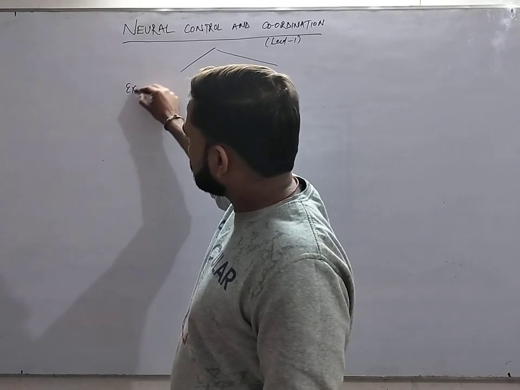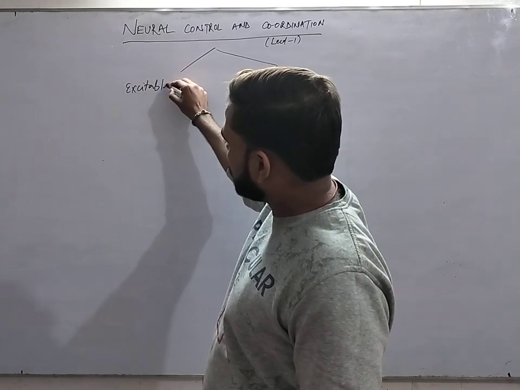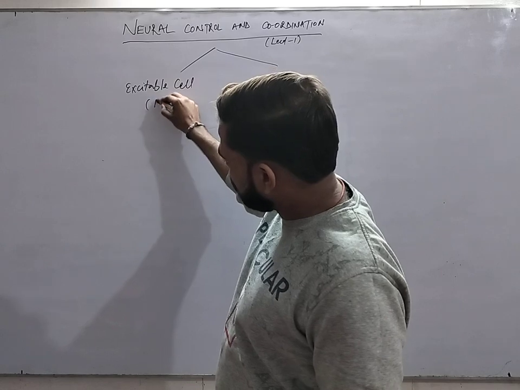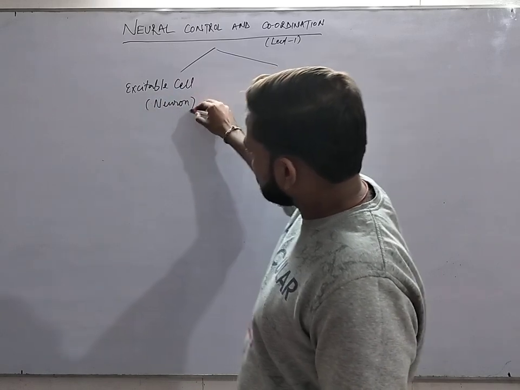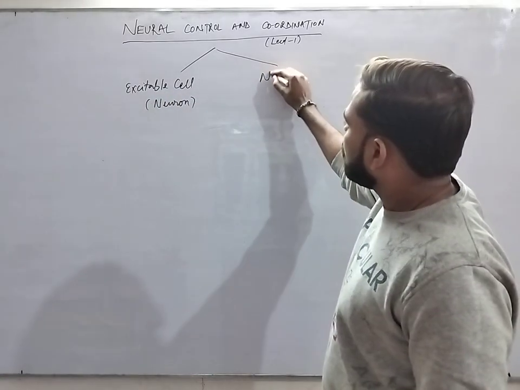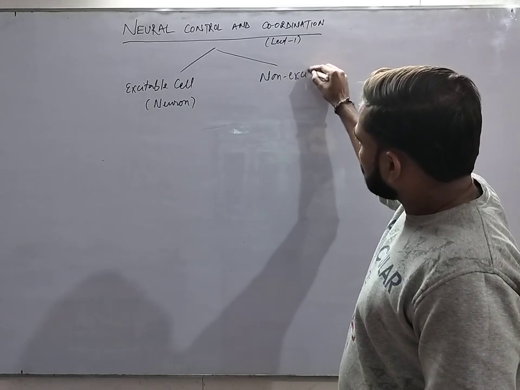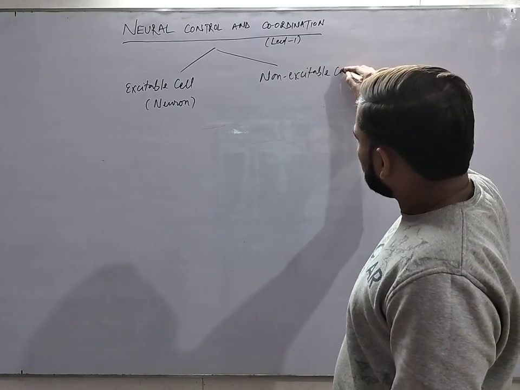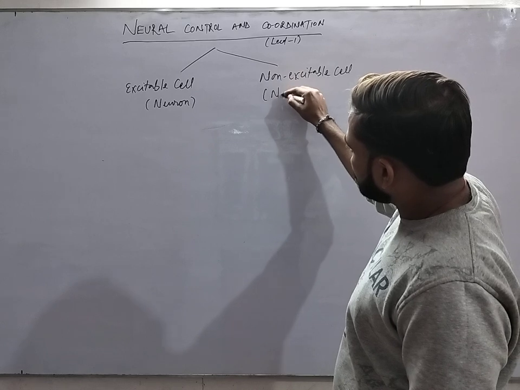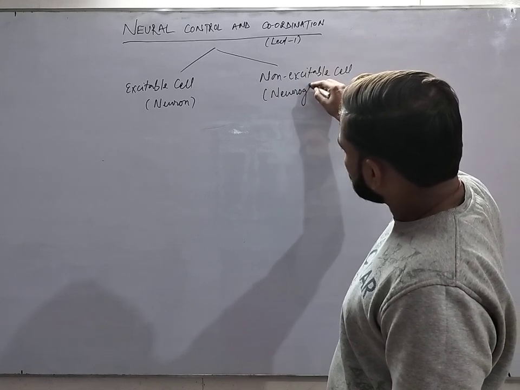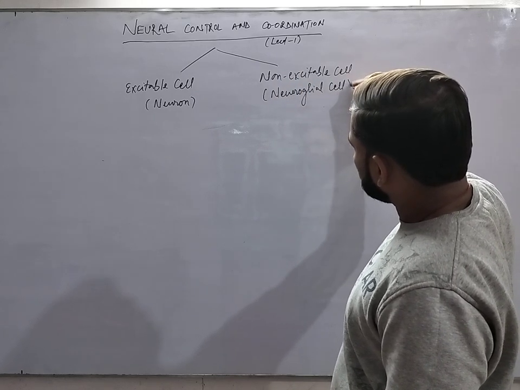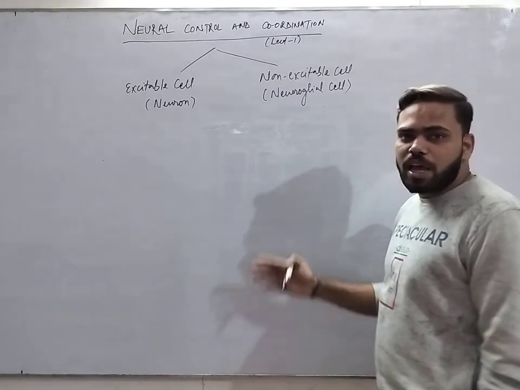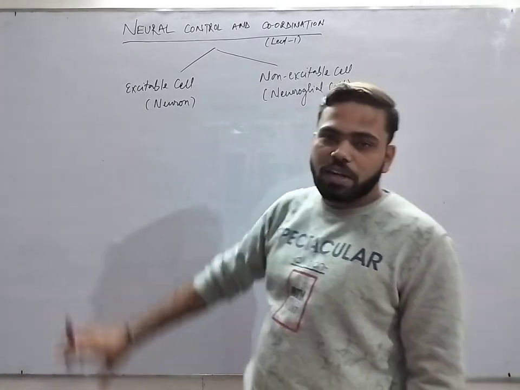First, the excitable cell, which is called neurons. And second, the non-excitable cell, which is called neuroglial cells. These neuroglial cells are non-excitable and neurons are excitable.